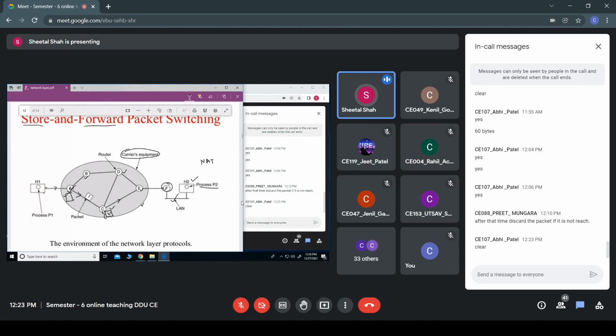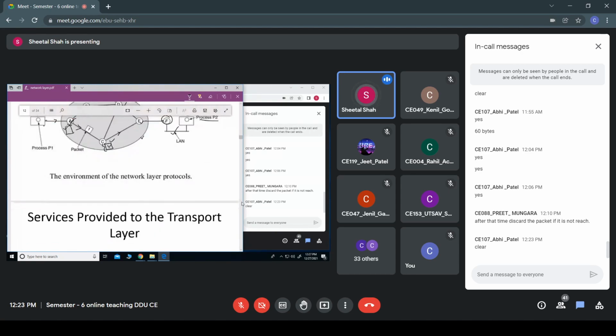It first has to wait till the entire packet is received and store it in the buffer. Then it computes the checksum, and if everything is fine, it forwards it to the next router. So this is store and forward packet switching. Hope you have understood this. Store means that till the entire packet is received, it has to be stored in the buffer, and then forwarded to the next router.